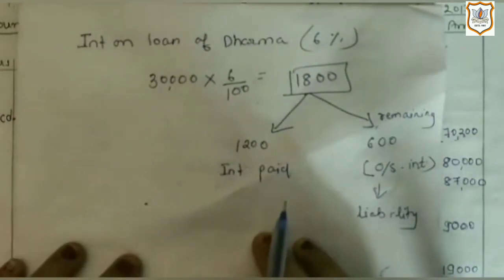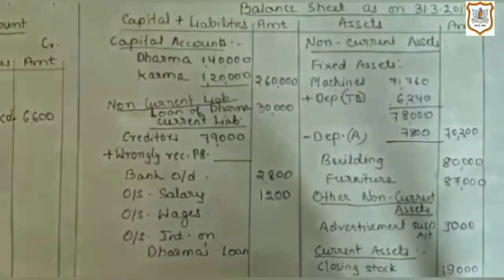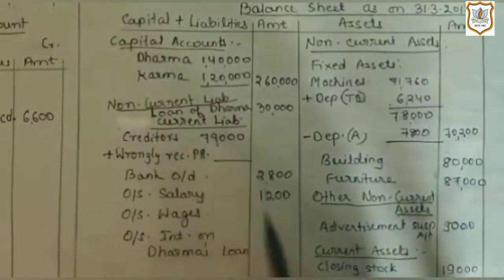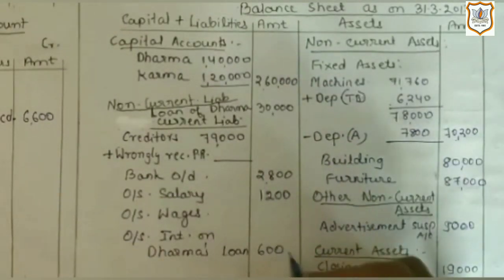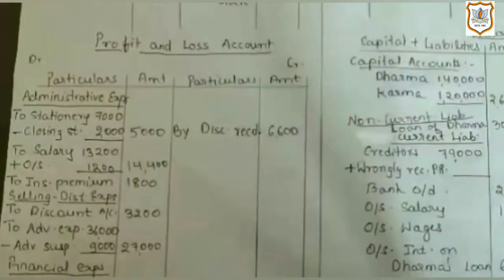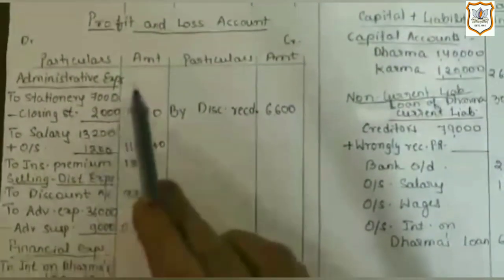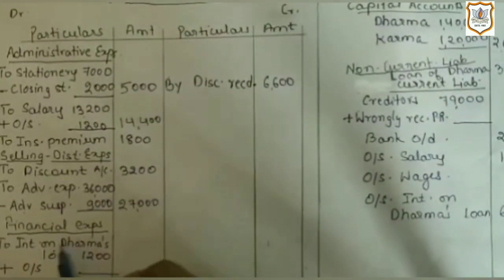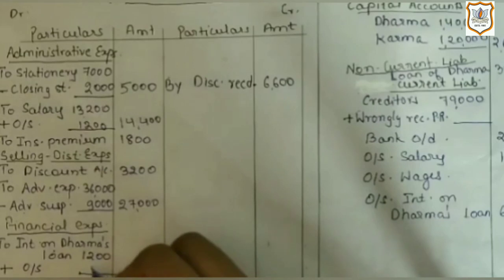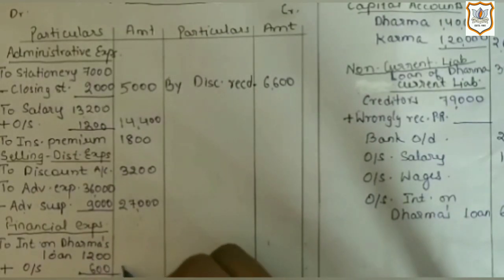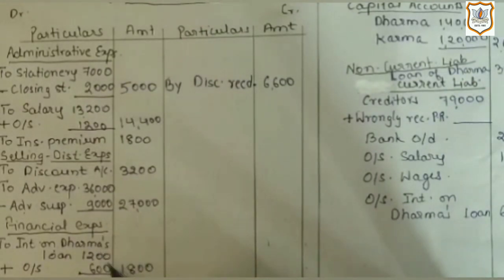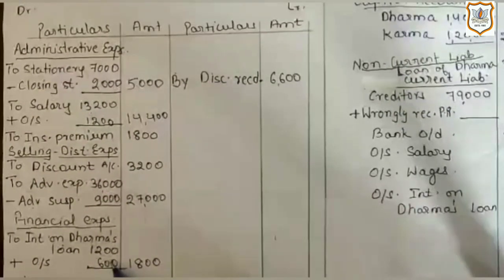So let's give two effects for this. So first effect of it would be on liability side under the heading of current liability, 600. And second effect of it we will give on debit side of profit and loss account. We will add it to interest on Dharma's loan, 600. In outer column we will get 1800. That means out of 1800, 1200 has been already paid and 600 is yet to be paid, that is outstanding.